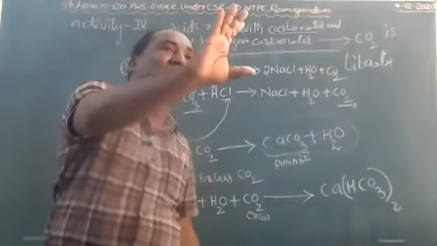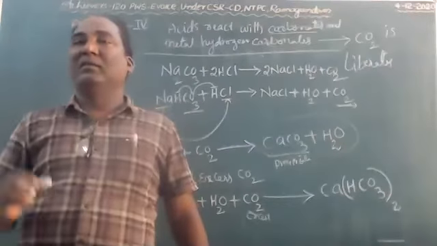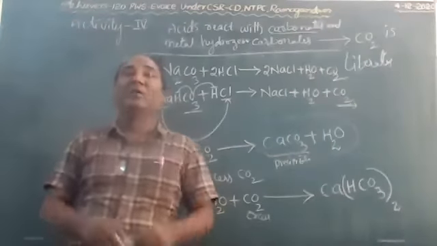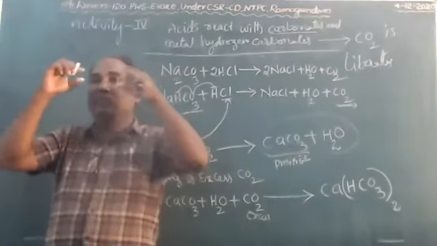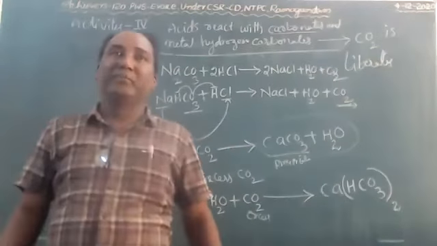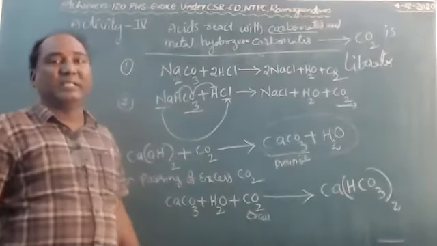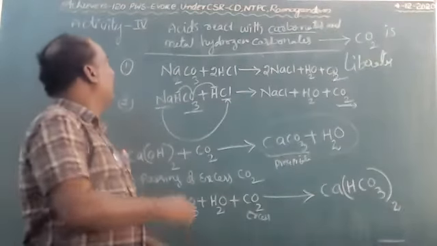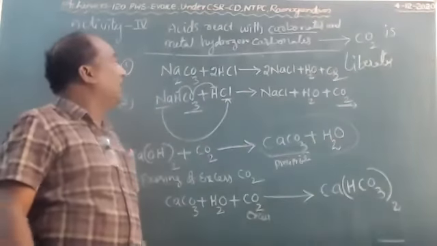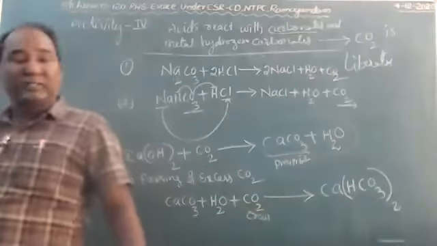Keep the chemicals away and wear spectacles. So these are the precautions of this activity. So this is how acids react with carbonates and metal hydrogen carbonates.